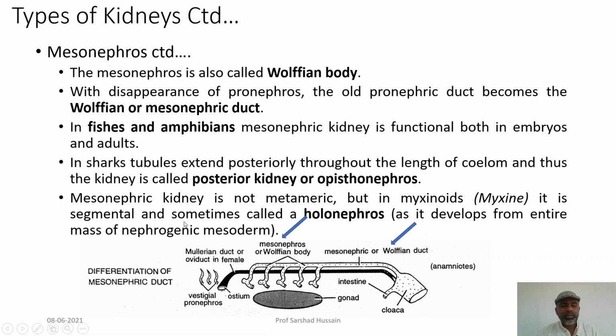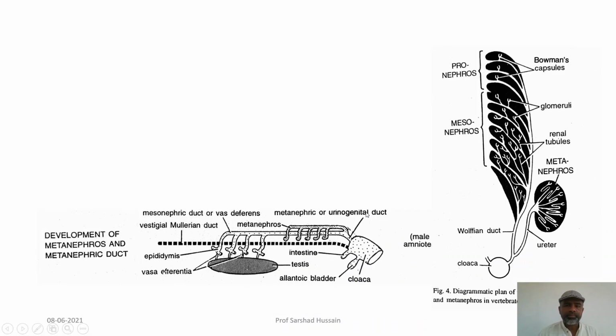The pronephros originates from the anterior part of the mesoderm. So, it is present at the anterior portion of the coelom, and the mesonephros normally develops from the middle portion of the mesoderm, but if it develops from the whole mass of the mesoderm, then it is called the holonephros.